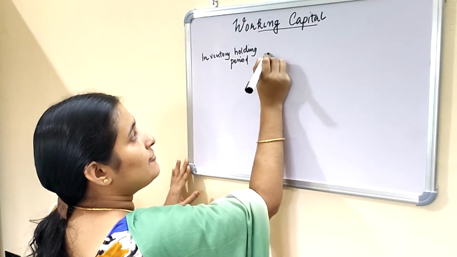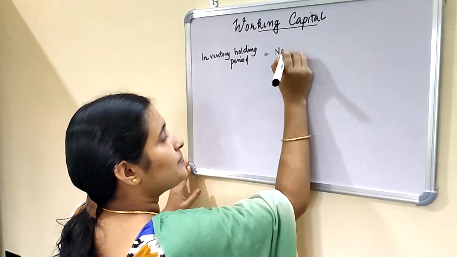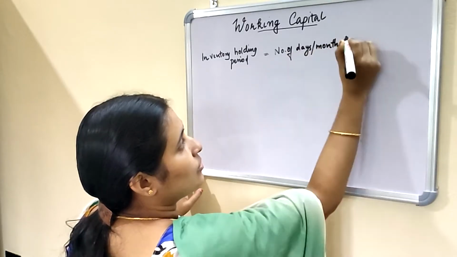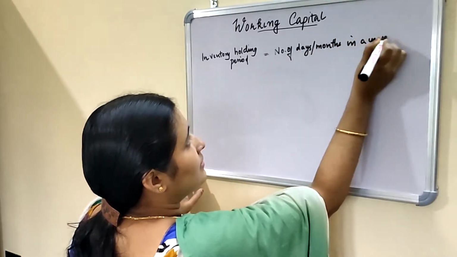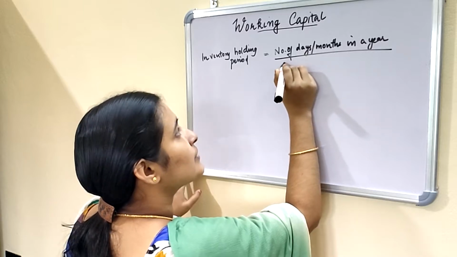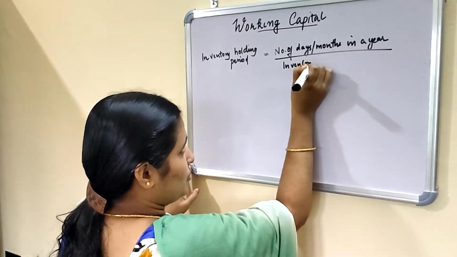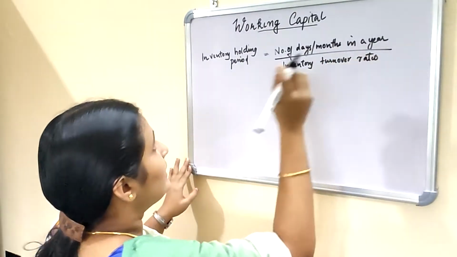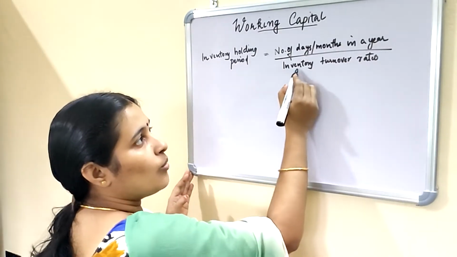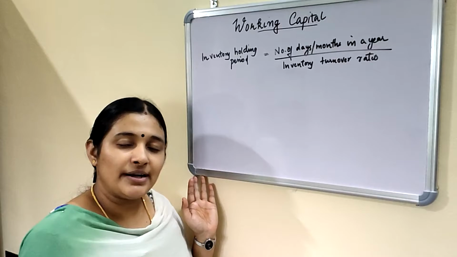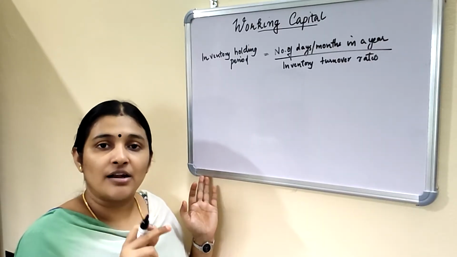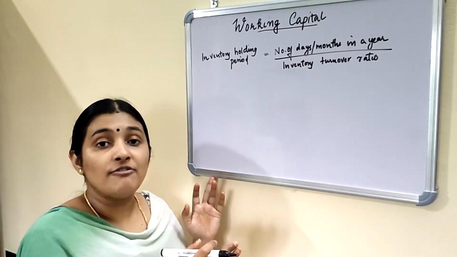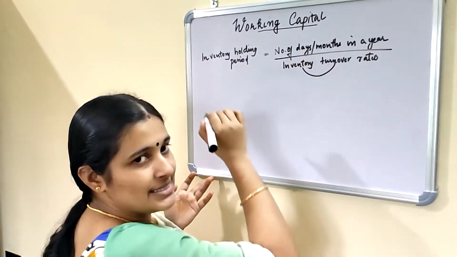So, the formula for calculating inventory holding period is number of days or months in a year divided by inventory turnover ratio. This is the formula for calculating inventory holding period. What is inventory turnover ratio? Inventory turnover ratio is the speed of the conversion of inventory into sales. Turnover means sales. So, it is the speed of the conversion of inventory into sales.